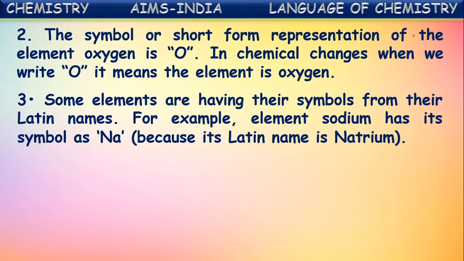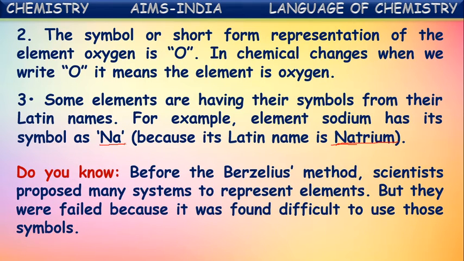And for some elements, the symbols are derived from their Latin names. For example, sodium's Latin name is natrium. The starting letter is N, but this N is already a symbol for some other element, nitrogen. So along with the first letter N, the second prominent letter A is also taken into the symbol. Now the symbol of sodium becomes Na. So it is taken from its Latin name natrium. Okay. So we have to know this point here.